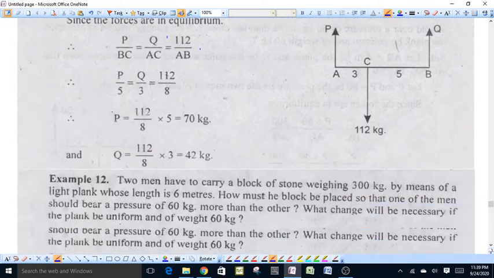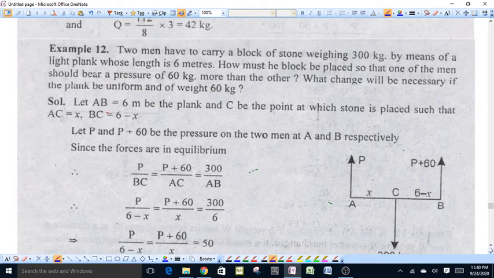Now we take another example. See this example.